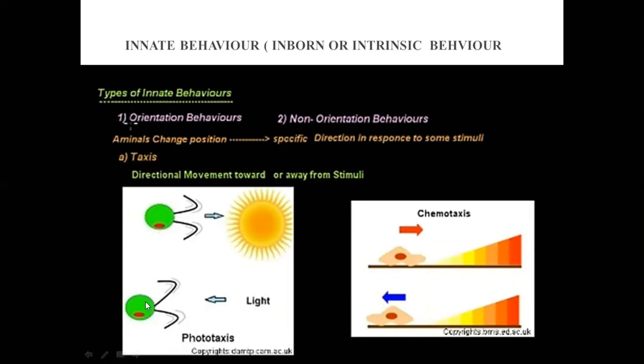And here you can see this Euglena is moving back from the light. This arrow is showing that it is moving back, and it means it is negative phototaxis. Means the movement is also taking place here, but away from the stimulus. Light is a stimulus here, but it is moving away from the stimulus. So it is called phototaxis, because light was involved. Now there is another example for this. This is chemotaxis. You can see here.